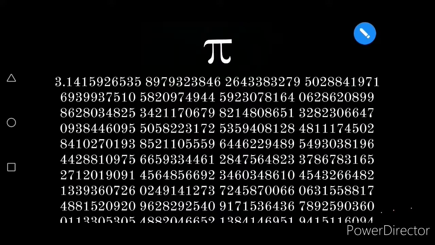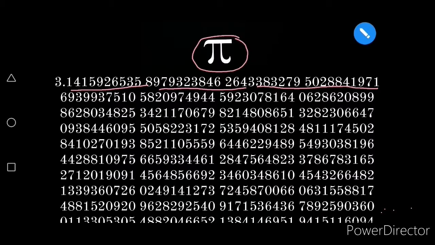This is the number pi, and yes, it is very long, and if you look at the bottom, you can see that it's not even finished. It goes on and on and on. So we can say that it's non-terminating. And if you look at the numbers closely, we can see that none of them repeats itself in a particular order. So we can call it non-repeating as well. So pi is an irrational number.